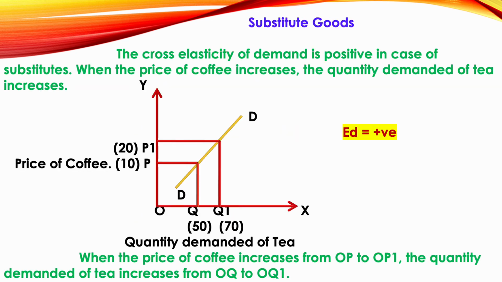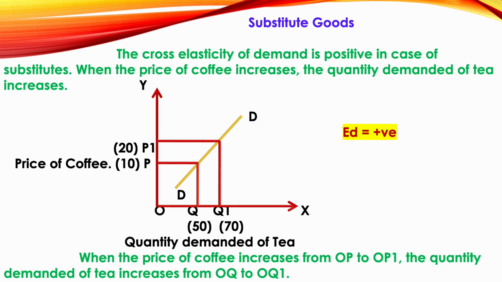Substitute goods. Substitute goods means when we take one commodity in place of another commodity, that commodity is called a substitute commodity. The cross elasticity of demand is positive in case of substitutes. For substitute commodities, there will always be a positive relationship.